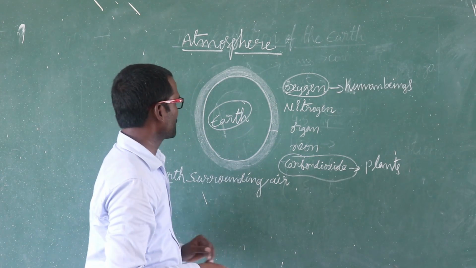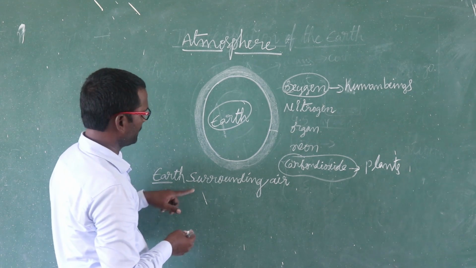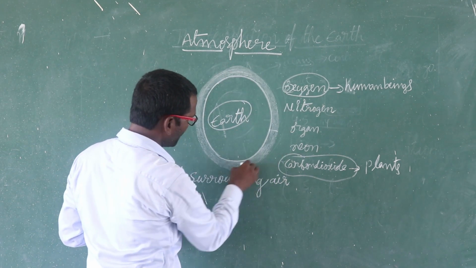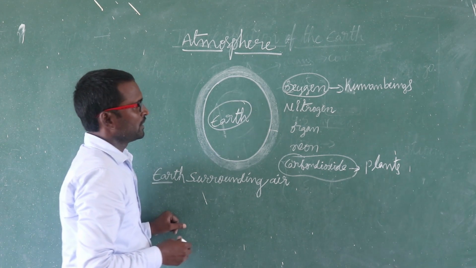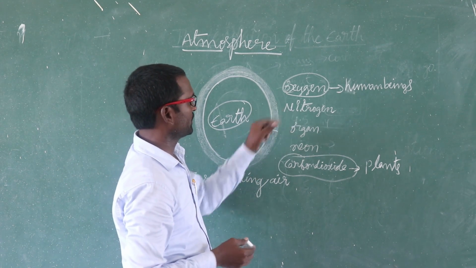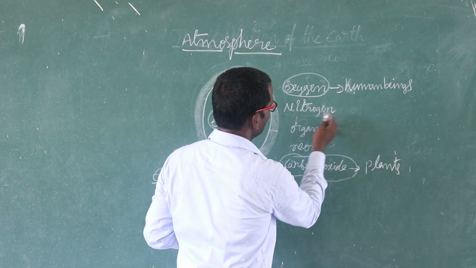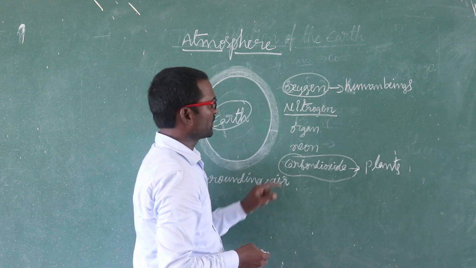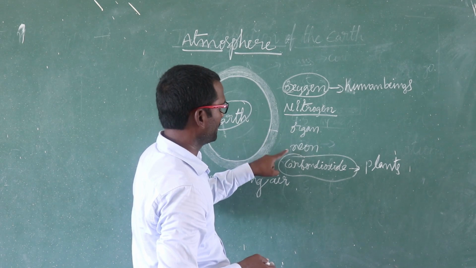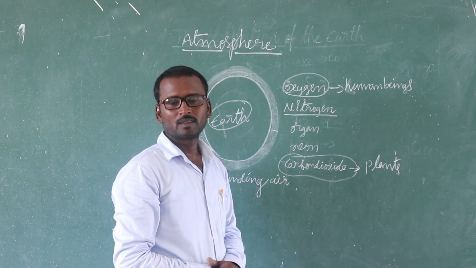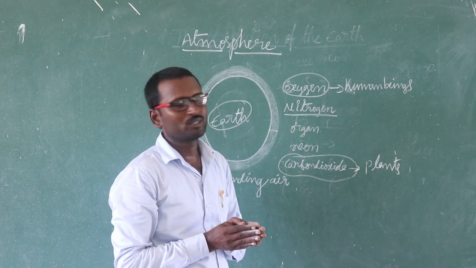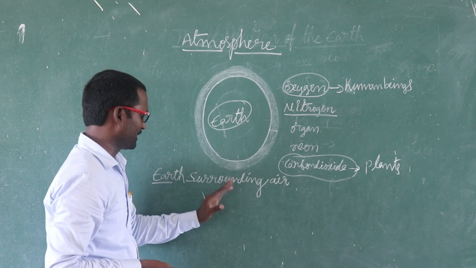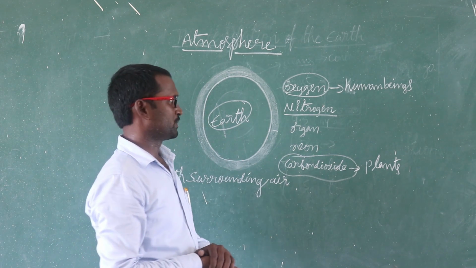Okay, next one. What is meant by atmosphere? Earth surrounding air we call the atmosphere. It consists of several gases. The proportion of nitrogen is higher than any other gas in the atmosphere. Oxygen, nitrogen, argon, neon, and carbon dioxide also. The atmosphere consists of the composition of all these gases.